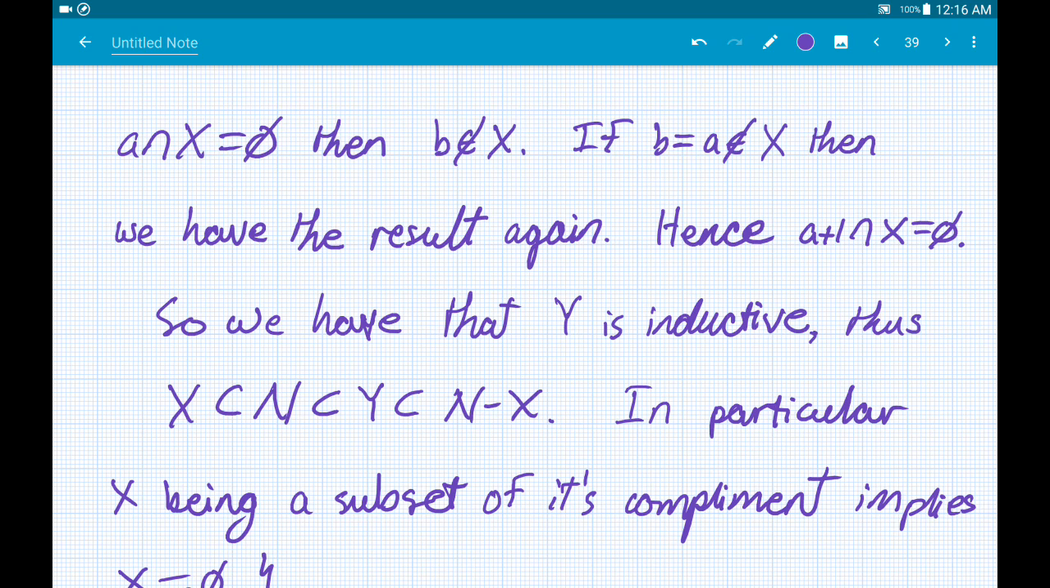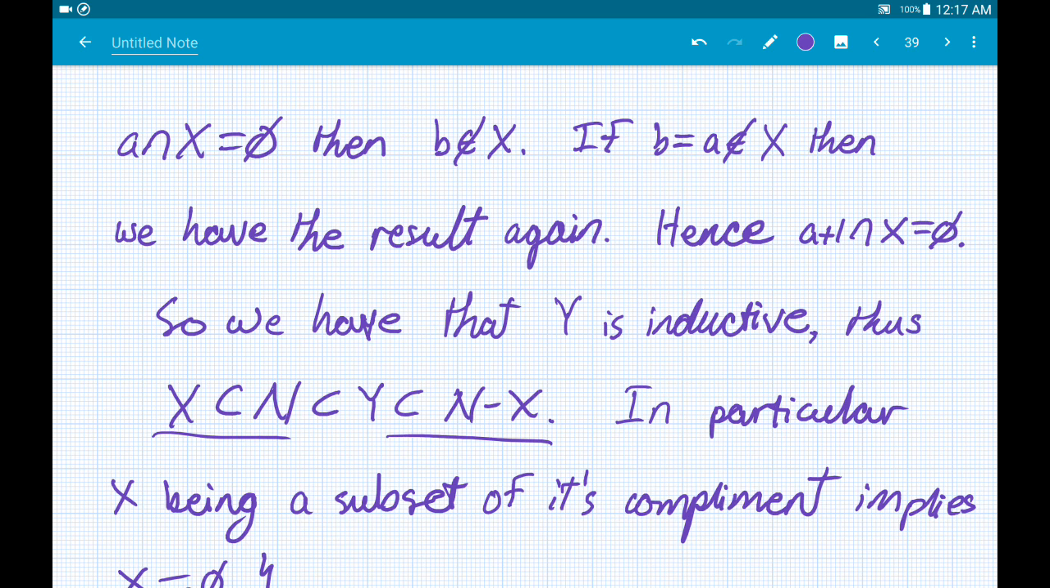Okay, now how am I going to use this to produce a contradiction, as I have predicted I would be able to? Well, what I essentially have at this point is that X is some arbitrary subset of N, and N is a subset of Y because it is the smallest inductive set. I just showed that Y is inductive, and Y is in fact a subset of the complement of X. So N is a subset of the complement of X.